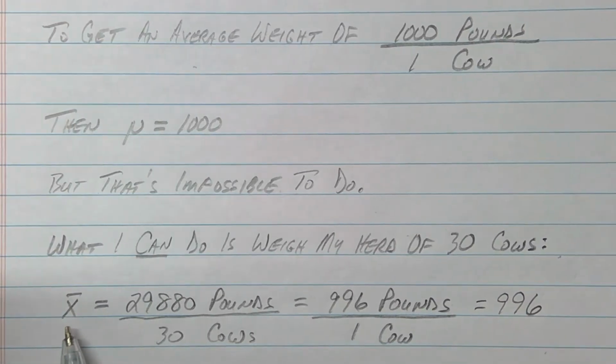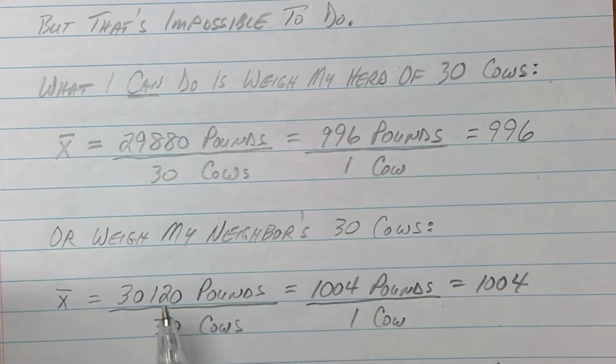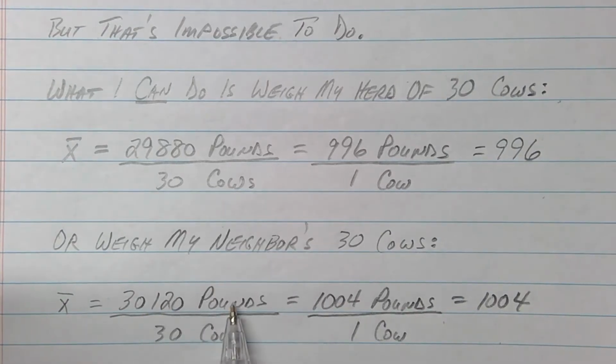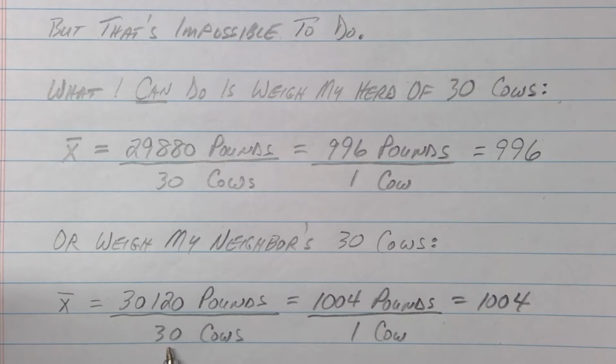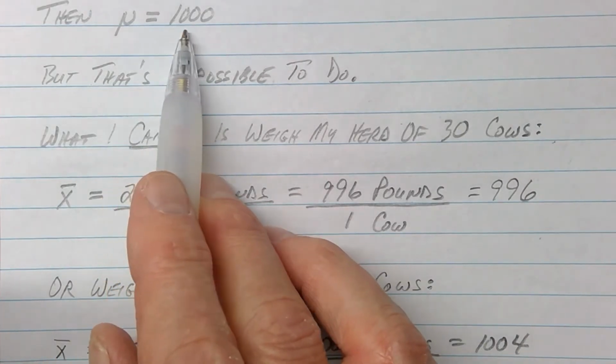We're going to do the best that we can do, but the best that we can do is get close to mu. And maybe I weigh my neighbor's cows. Maybe my neighbor's cows are a little bit fatter. They weigh 30,120 pounds divided by the 30 cows that we could catch, and maybe that averages out to 1,004. So see, we're both relatively close to mu of 1,000, the true average.